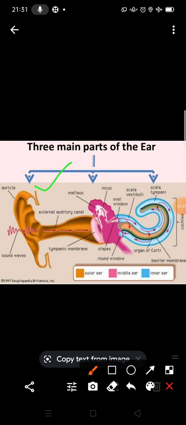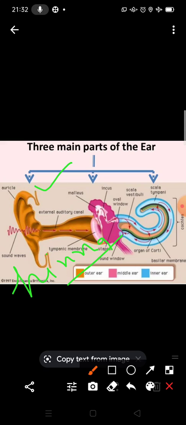If we talk about the outer ear, or we can say the pinna, the outer ear consists of the pinna, ear canal and eardrum. Listen carefully.